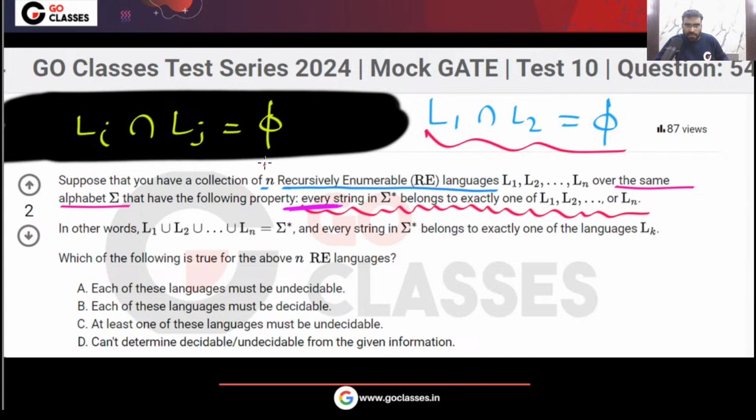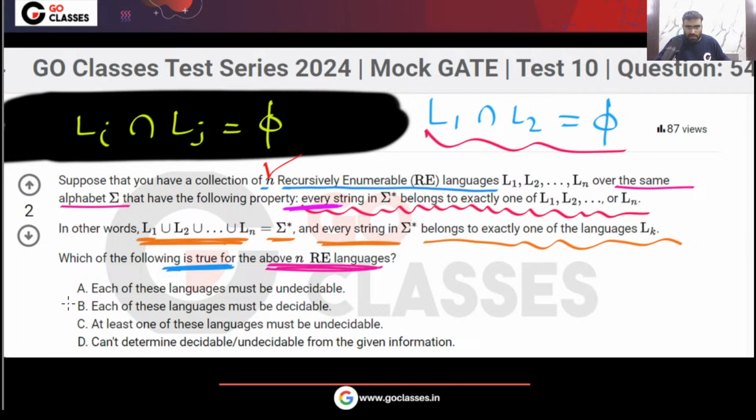So there are n languages and all are RE languages, such that every string belongs to exactly one of them. It means if you take their union, you will get sigma star. Now the question is asking which is true for these RE languages: all are undecidable, or all are decidable, or at least one of them is undecidable, or you cannot determine their decidability from the given information.